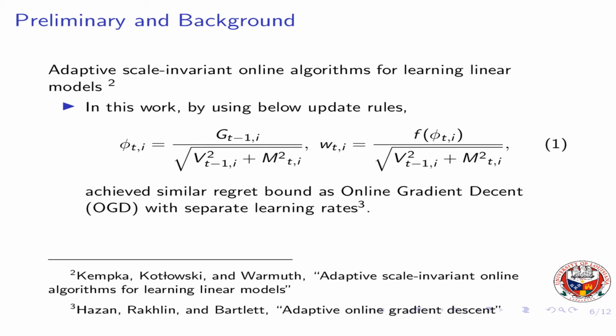Here, phi denotes the scale-free gradient and W denotes the weights for the prediction, and G denotes the cumulative sum of negative gradients and V denotes the cumulative sum of squared gradients, and M denotes the maximum value of the features encountered, and F denotes a convex function.